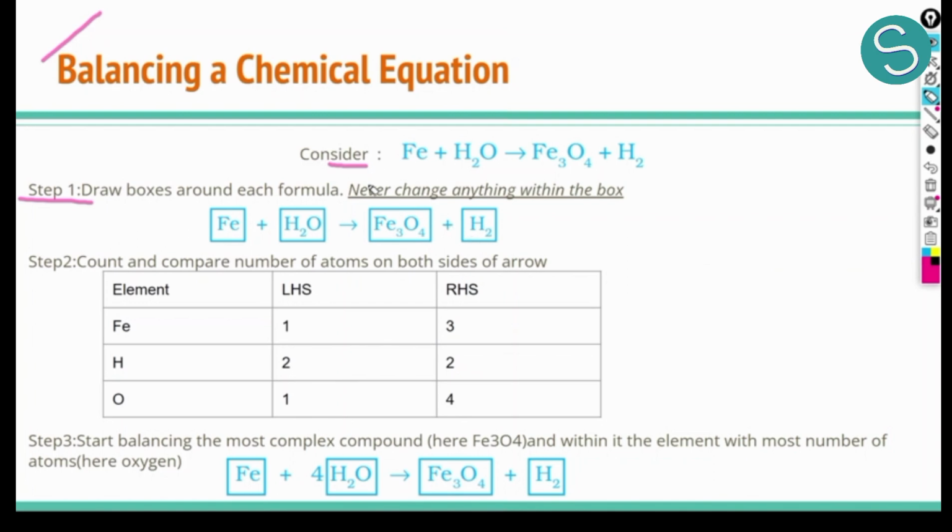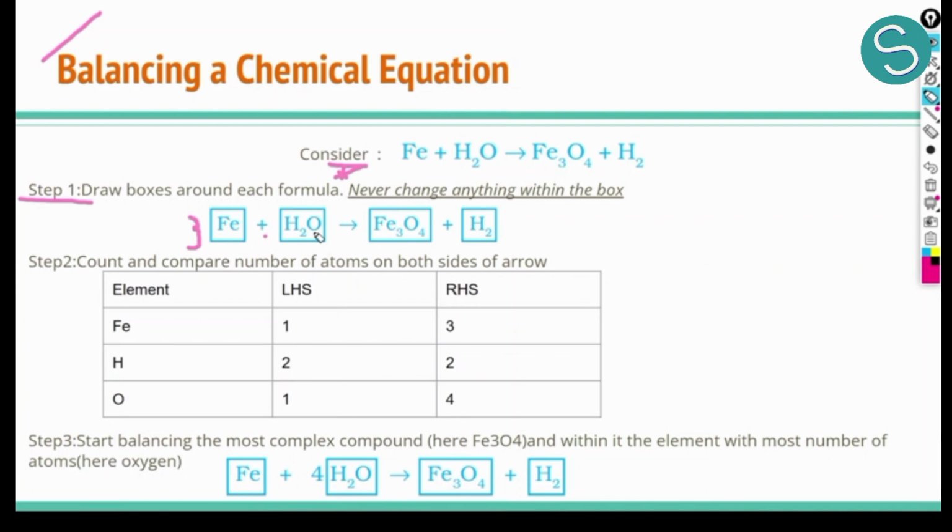So one thing which we have to keep in mind here is we never have to change anything inside this box. We can change, and we will change the number outside. We will write something here, but we cannot change anything inside the box. That will cause a change in the chemical formula. So we cannot and we will not change anything inside the box.